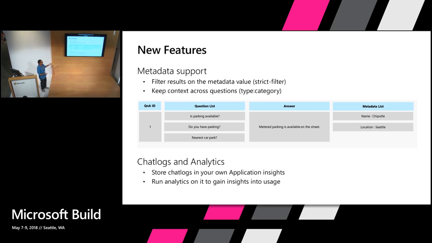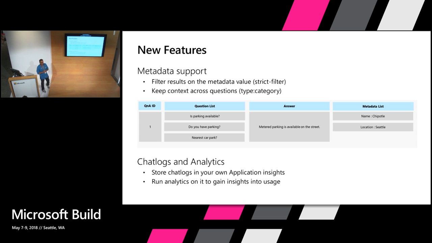So now what you can do is, for a Q&A pair, which is like multiple questions pointing to one answer, you can add your custom name-value pairs to that entity. So why would you do this, right? There are two ways people use this feature. The first one is, now you can filter results based on that metadata value.